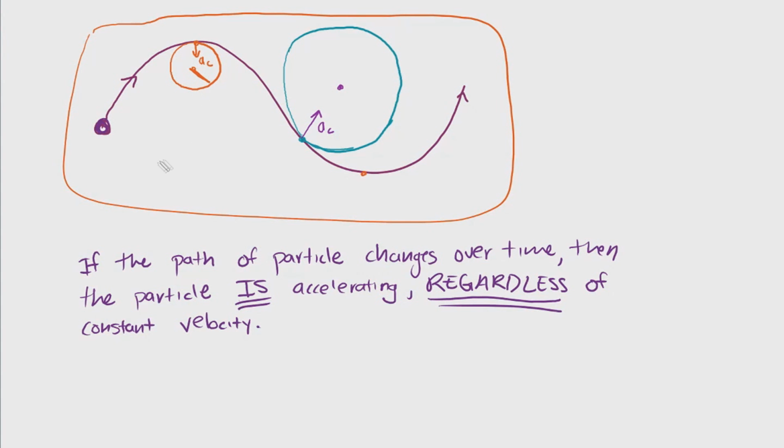Now, I'm not saying that if the velocity does change over time, so if it moves faster at this point than this point, then it does have two components of acceleration. Acceleration that is tangent to the path, as well as acceleration that is perpendicular to the path, or the idea of centripetal acceleration. But it's just key to understand that if the path changes over time, there is acceleration regardless of constant velocity. That is a very crucial thing to understand, and many people forget this idea or have this misconception, and definitely just forget about the idea of centripetal acceleration. So please remember this. We'll be using this idea later on.